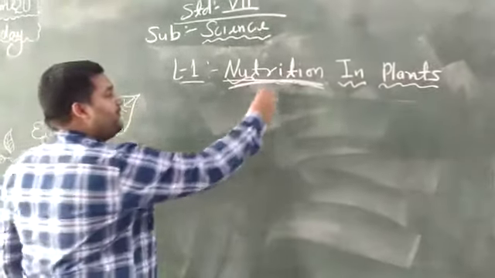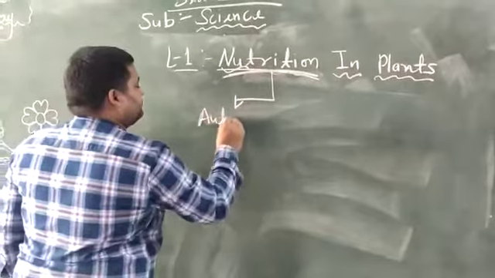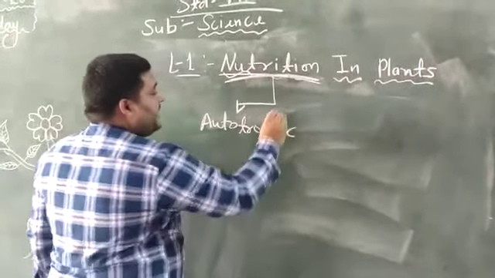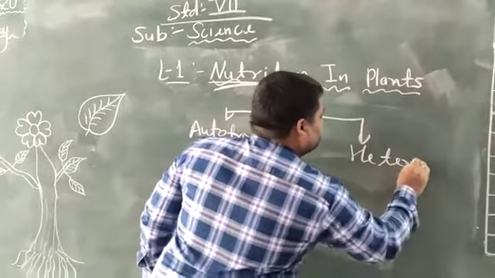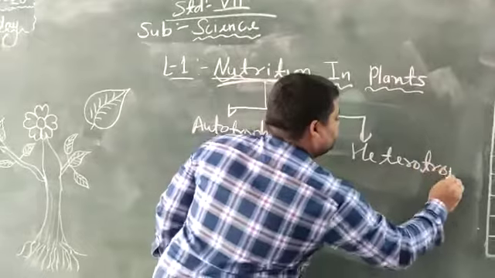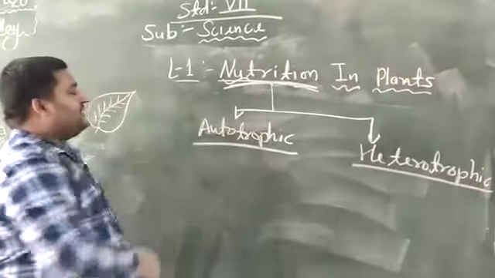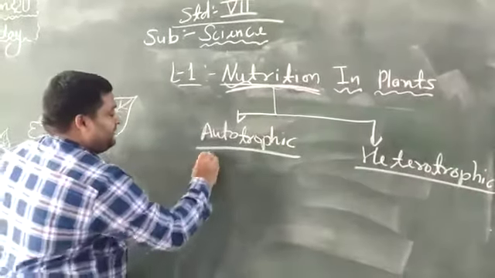So there are two modes of nutrition. First mode is autotrophic and another mode is heterotrophic. Today we will focus on autotrophic only. Auto plus trophic.